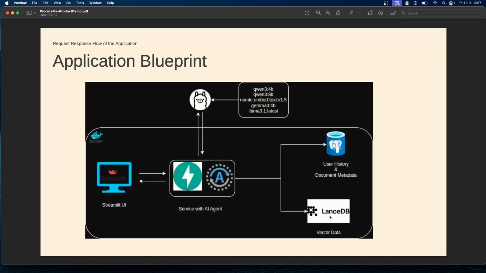What does the application deployment look like? It is now deployed in AWS with a Docker container, serving Streamlit as the front end, and the backend served through FastAPI, and the agent is part of the FastAPI. When developing the application, to reduce cost I used Ollama, and when I deployed it, I'm now using OpenAI.